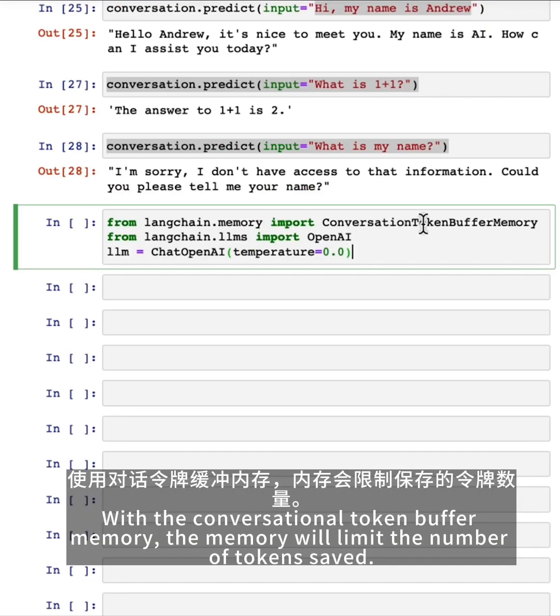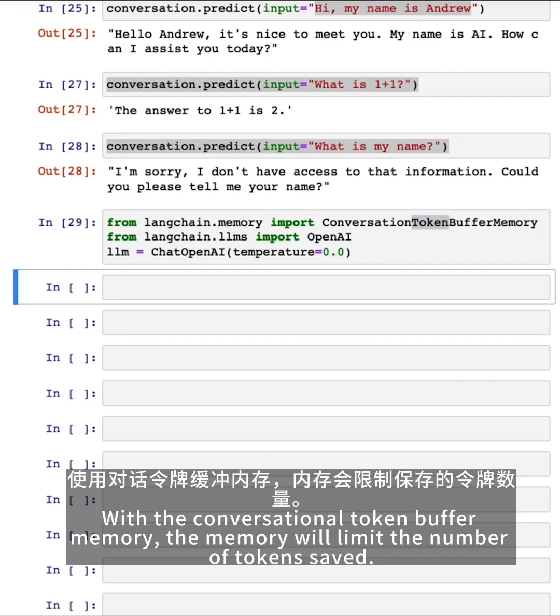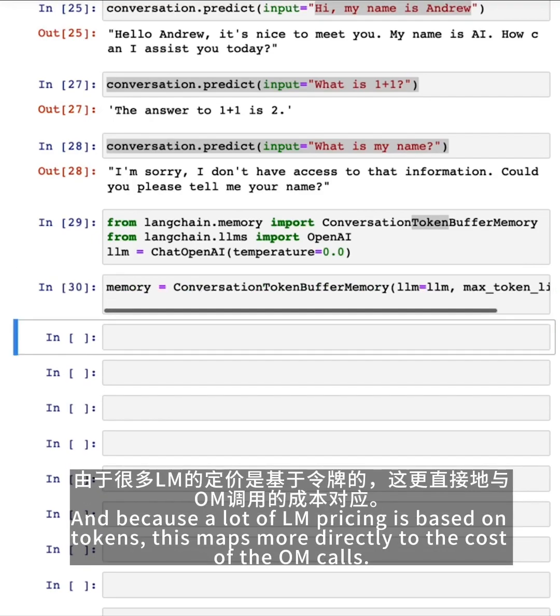With the conversation token buffer memory, the memory will limit the number of tokens saved. And because a lot of LLM pricing is based on tokens, this maps more directly to the cost of the LLM calls.